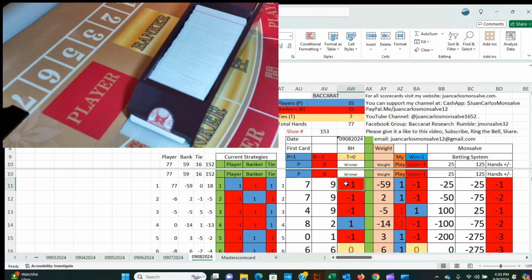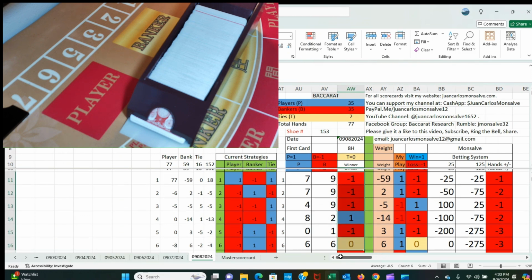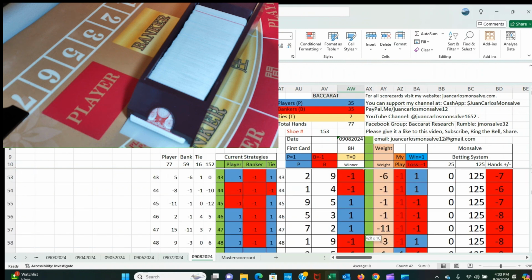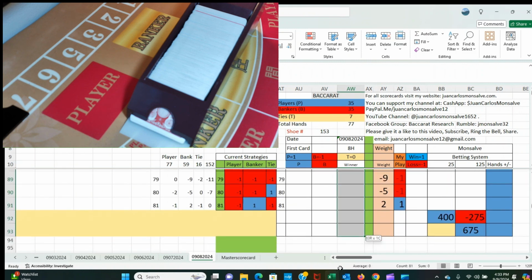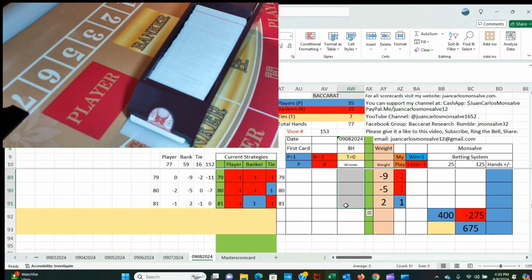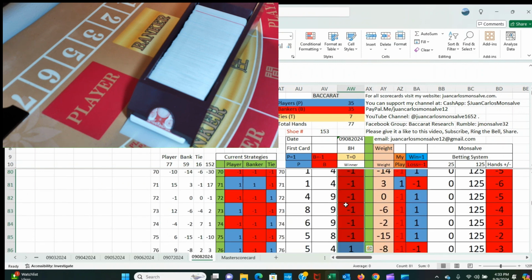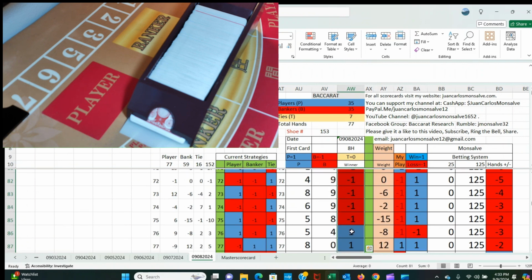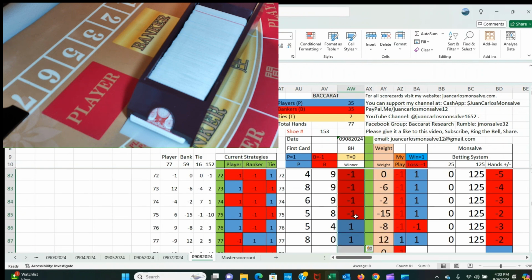When I finish playing the shoe, I bring this information. The results are in this column where it says winner. If it's a red, this is a loss. Actually, no, this is a player or banker. Player is 1, banker is -1. And what it says here, my play is how I play. 1 is for player, -1 is for banker.